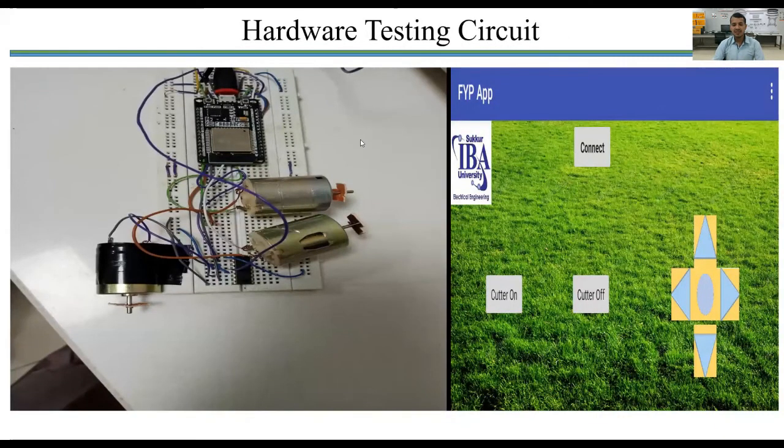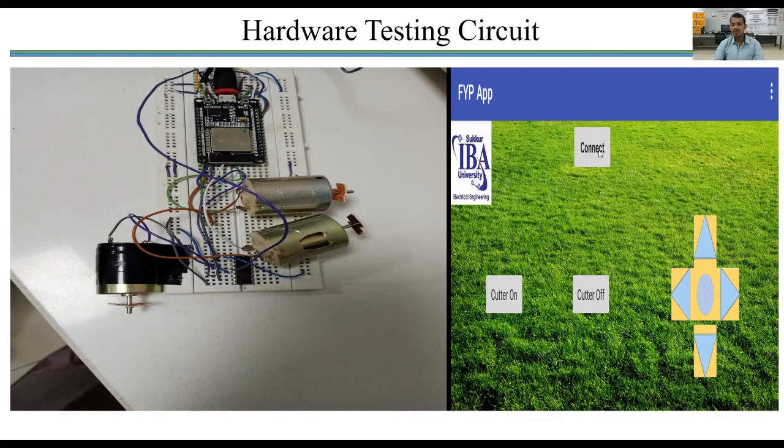Hardware testing circuit. This is the hardware of the project, which is made on the breadboard. This is the testing circuit. So these 2 motors are responsible for the movement of the vehicle, and this ESP32 is enabled by providing power from the USB port, and this motor is used for the cutter on off status.